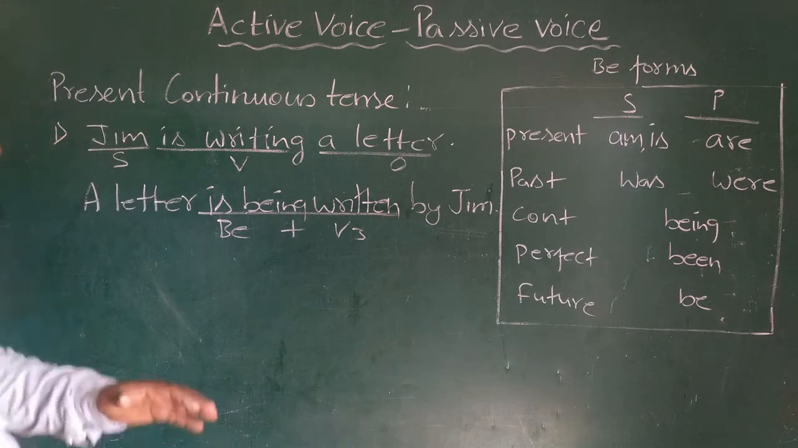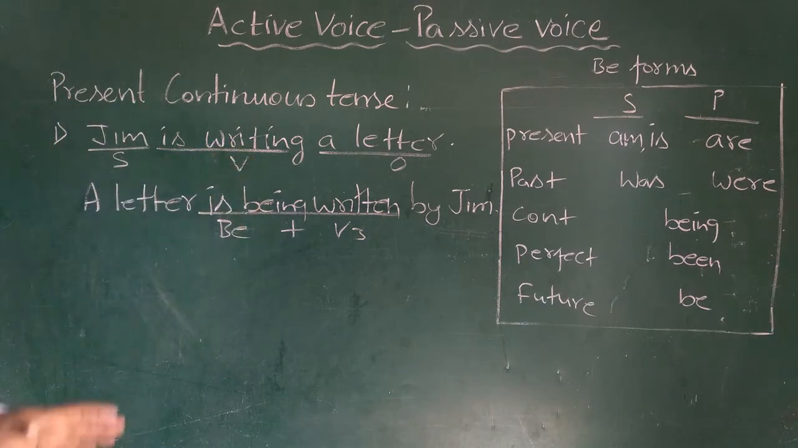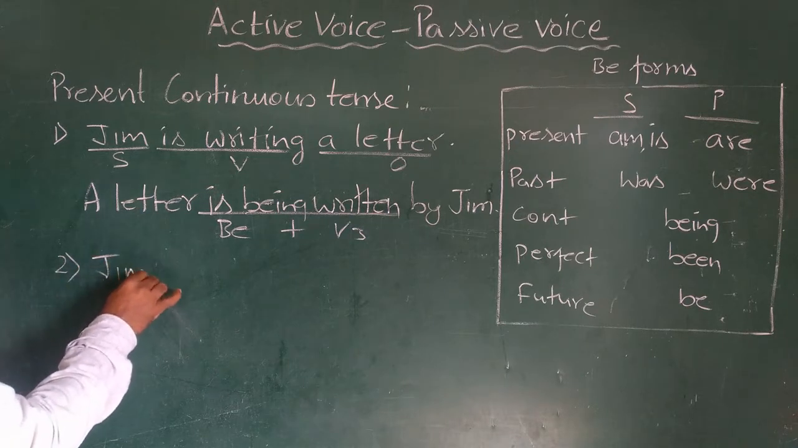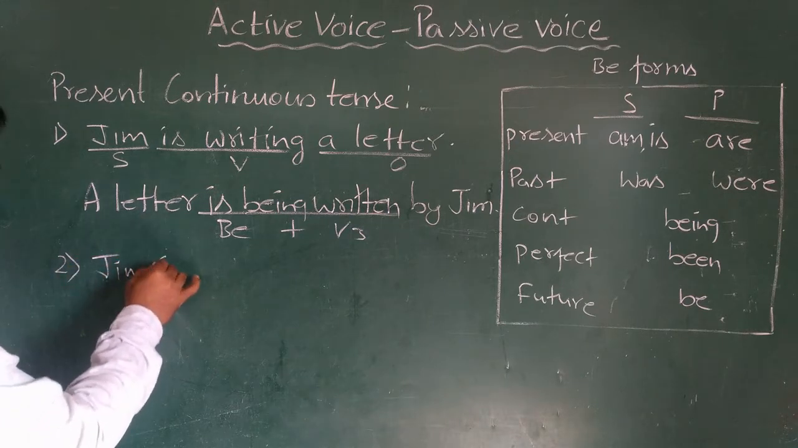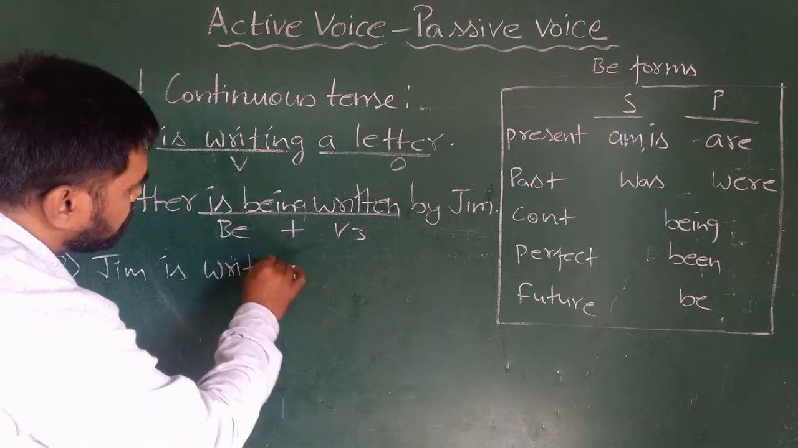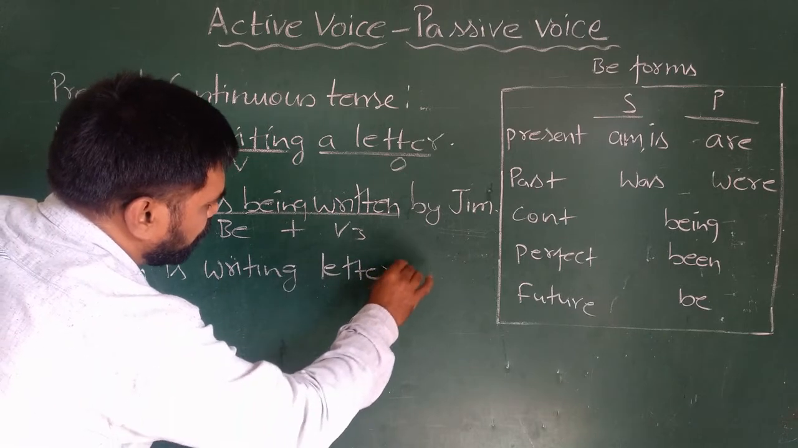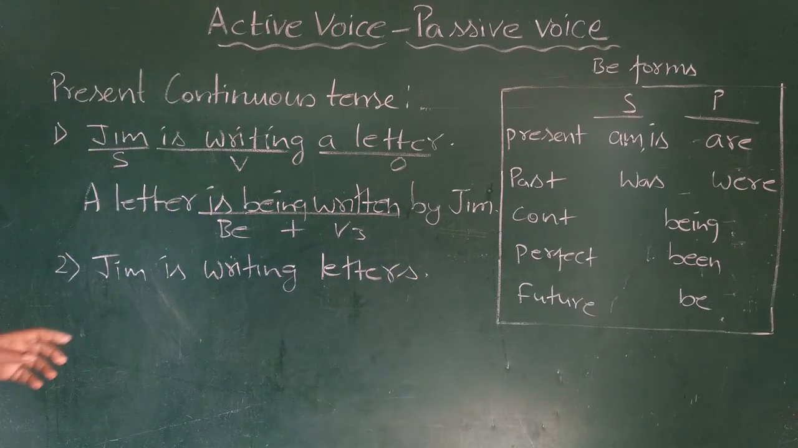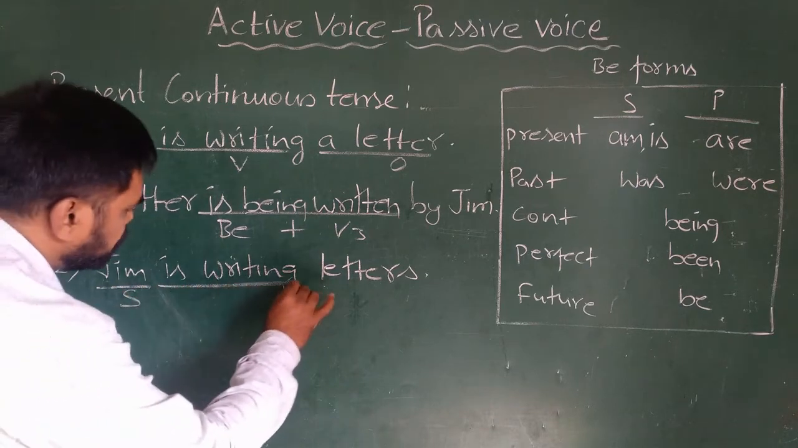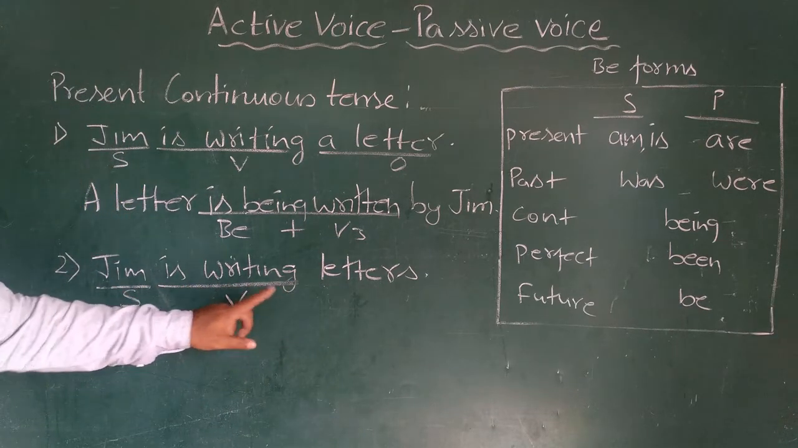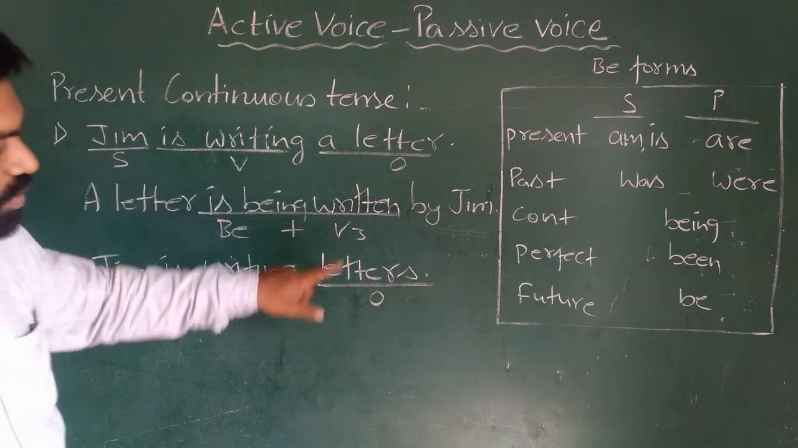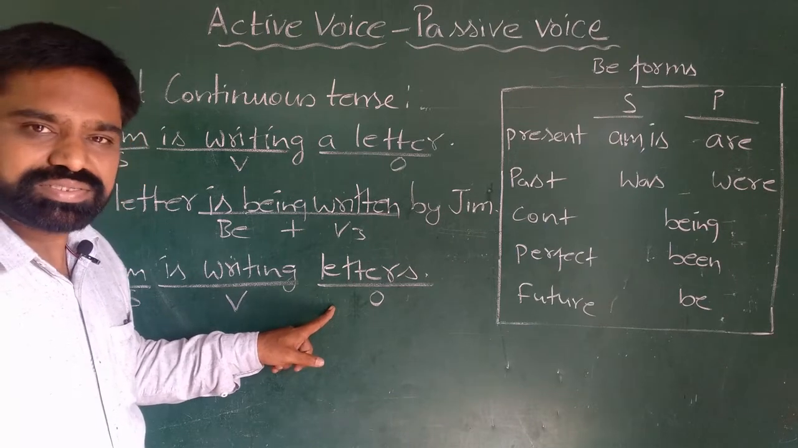Right? Let us again go with the same example. I'm going to change the object, and instead of singular object we will take plural. Jim is writing letters. Now you can notice here I have changed the object. The subject is same, Jim, verb is also same, present continuous tense, only object has changed. Here the object was singular, whereas in this example it is plural.